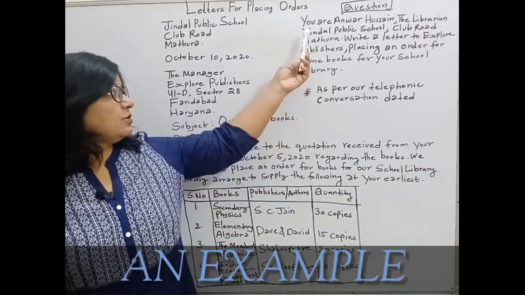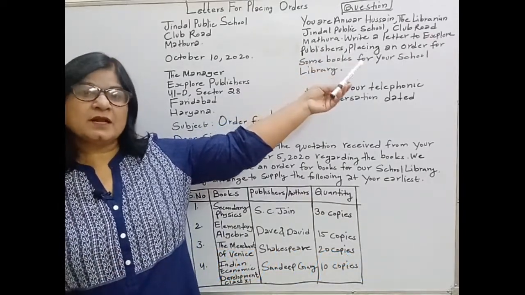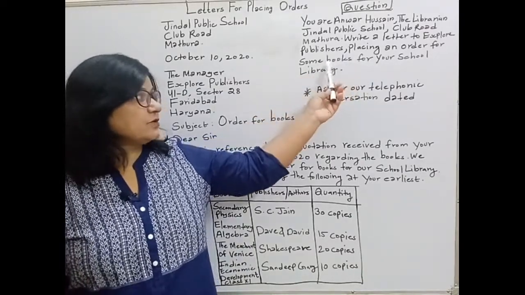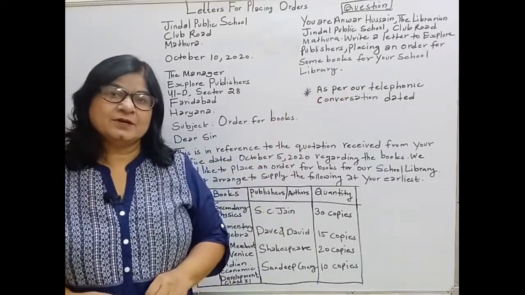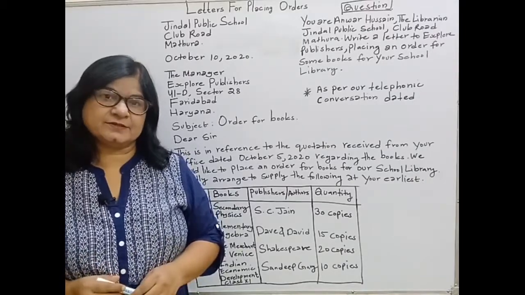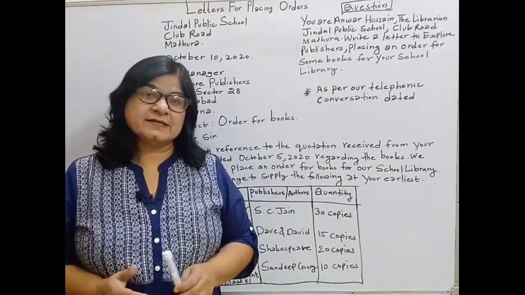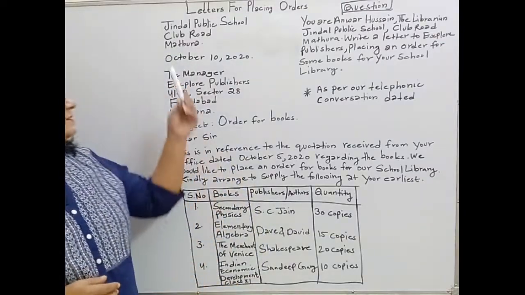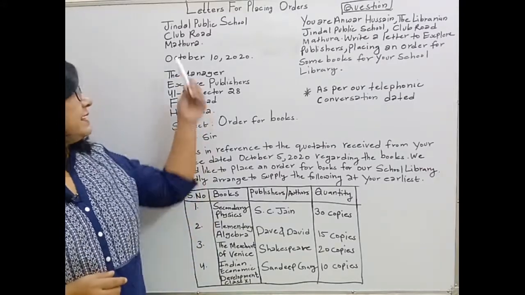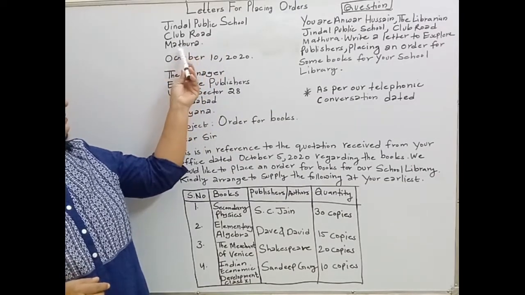Here is the question. You are Anwar Hussain, the librarian, Jindal Public School, Club Road, Mathura. Write a letter to Explore Publishers, placing an order for some books for your school library. Students, now the first part of the letter is the sender's address. Who is the sender? Anwar Hussain, the librarian. When you write the sender's address, you don't have to write the name of the sender or the designation. Directly you will write the address. And the address is given in the question. Jindal Public School, Club Road, Mathura.